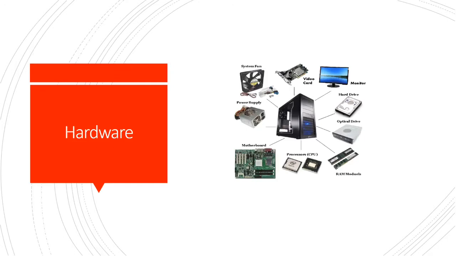When you take especially the computer hardware, you could see in the picture there are different hardware components available. The first one is the monitor. The monitor is the one which everybody knows, where they can see the code, pictures, videos, or even text. Anything that has to be displayed is shown through the monitor.